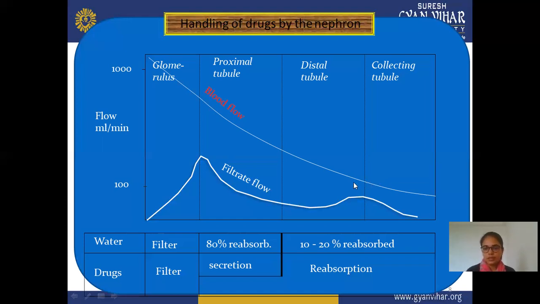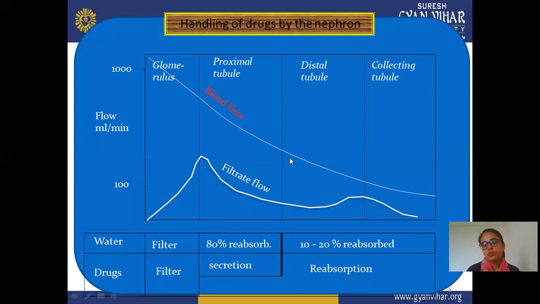Between these, there may be a small increase in the excretion rate of the drug as well as water. When we drink water, approximately 80% is reabsorbed and only 10 to 20% gets excreted.